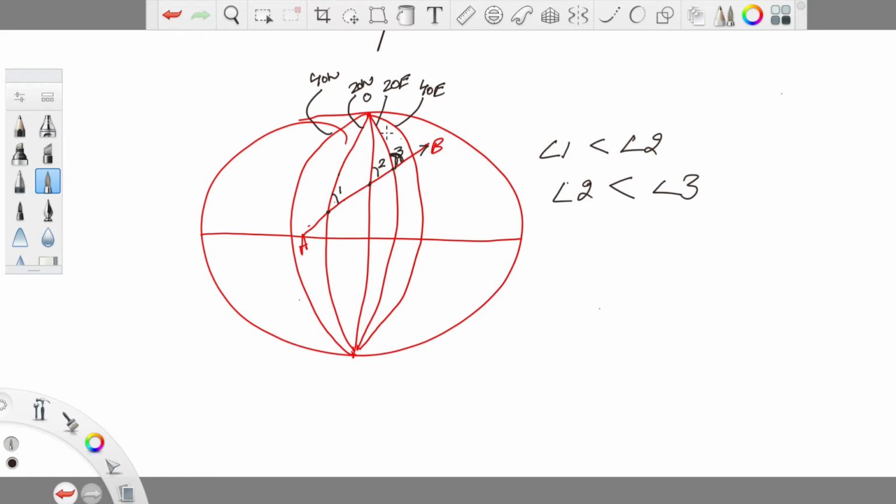So guys, this is the reason that a great circle is not a constant direction track. To summarize, the reason is the spherical shape of the earth, or the earth convergency.